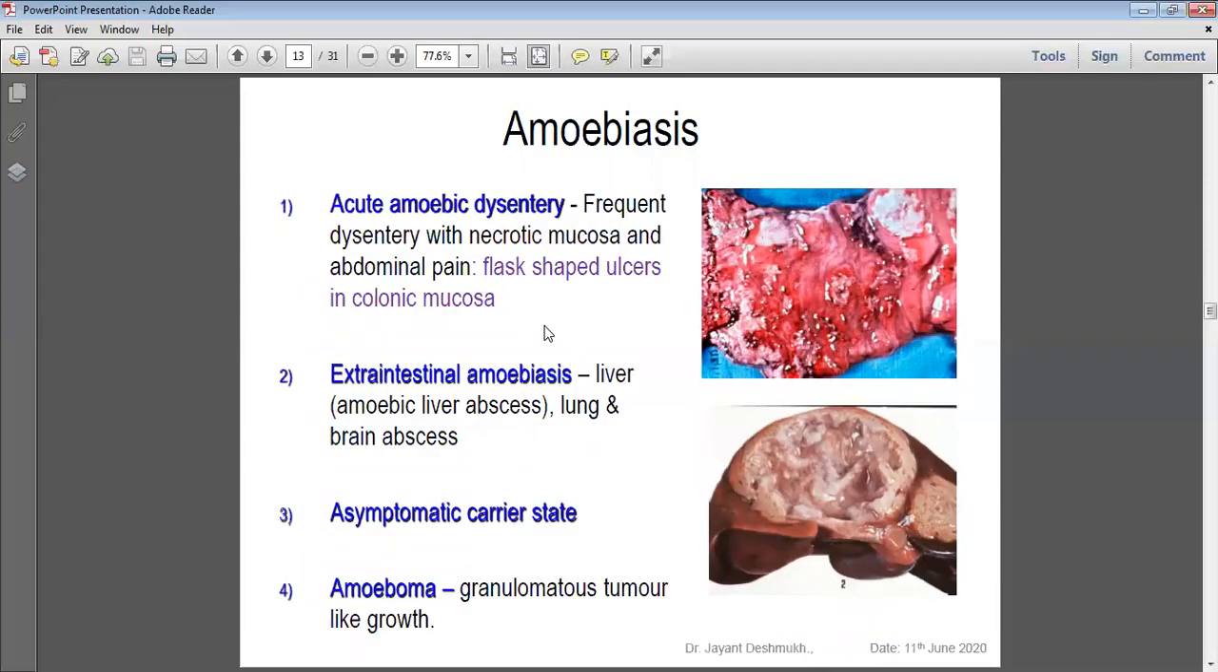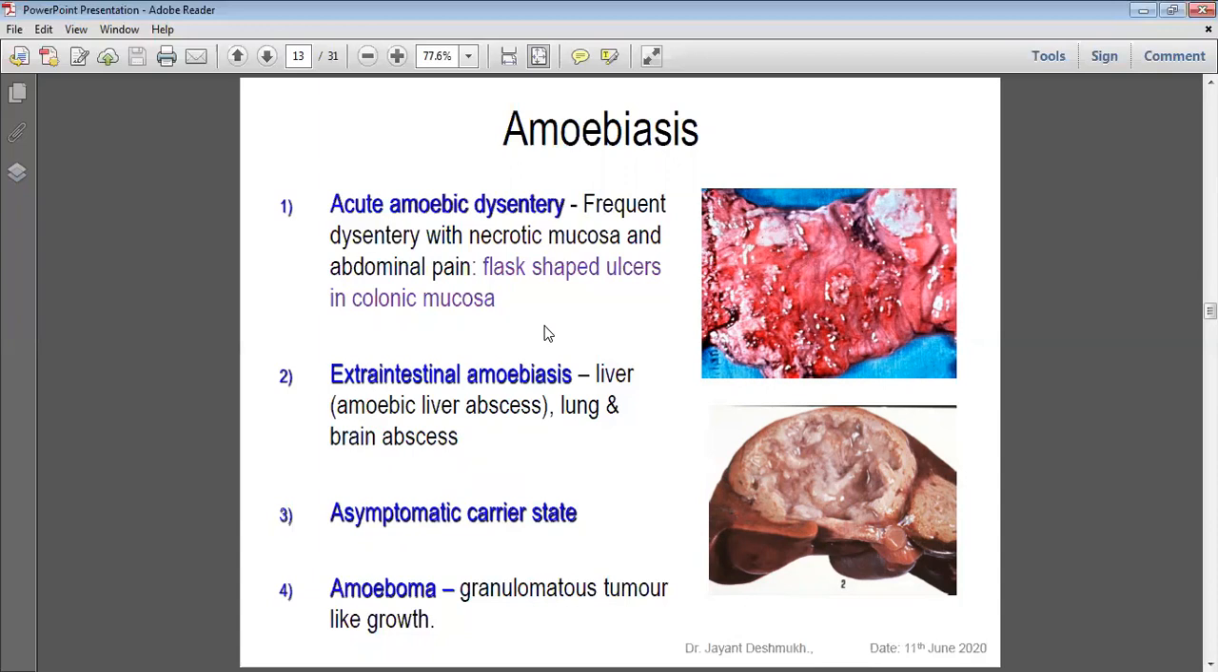Okay, let me summarize again, I repeat the points we have covered. One is acute amoebic dysentery, frequent dysentery with necrotic mucosa and abdominal pain, flask-shaped ulcer in colonic mucosa. The ulcer is due to necrosis, so mucus formation and bleeding, flask-shaped ulcer. Extraintestinal: amoebic liver abscess, maybe lung and brain abscess also, if it enters the circulation. Asymptomatic carrier state, already told, 90% people are only carriers. They transmit the infection, with no clinical presentation.